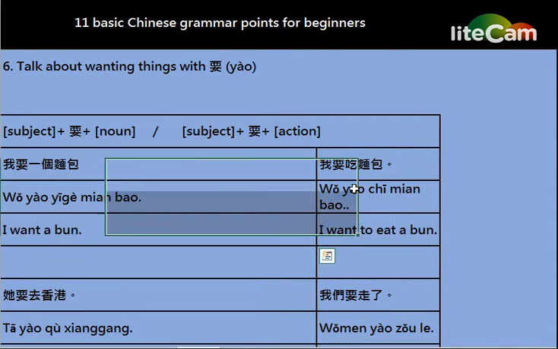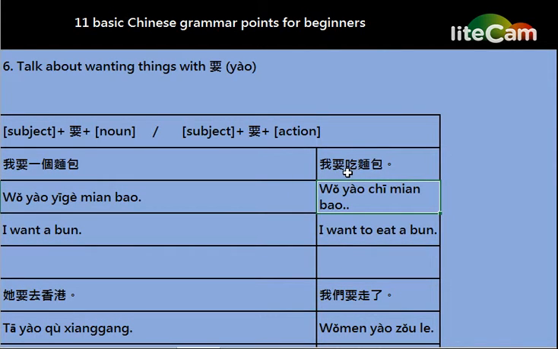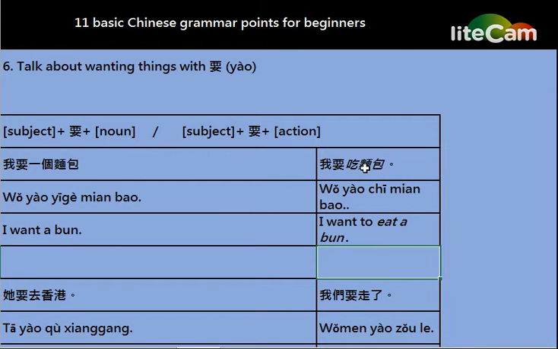And for the second pattern, 我要吃面包. Here the action is 吃面包. The word 吃面包 means eat a bun. 我要吃面包 means I want to eat a bun. Here, eat a bun, 吃面包, is the action.